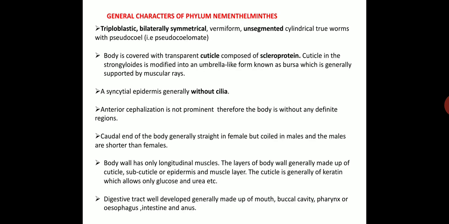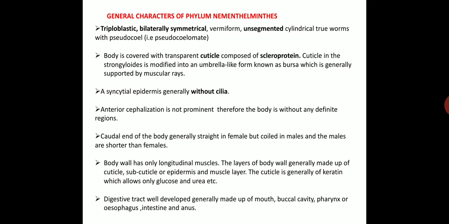Moving on, the general characters of phylum Nemathelminthes. These are triploblastic, bilaterally symmetrical, vermiform, unsegmented, cylindrical, true worms with a pseudocoel. So those animals are called pseudocoelomates. The body is covered with a transparent cuticle composed of scleroprotein. The cuticle in the strongyloids, the order which comes under the nematodes, is modified into an umbrella-like form known as bursa, which is generally supported by muscular rays.